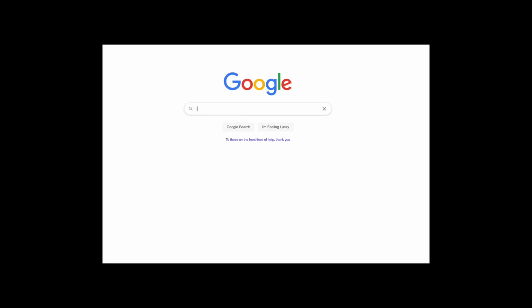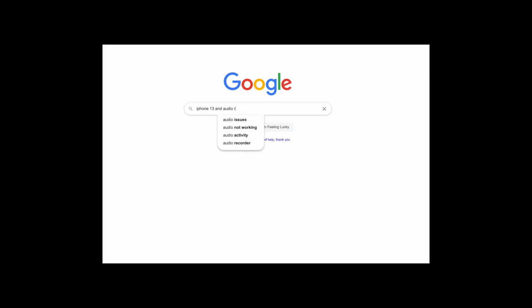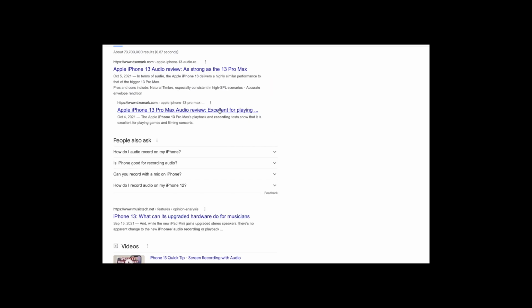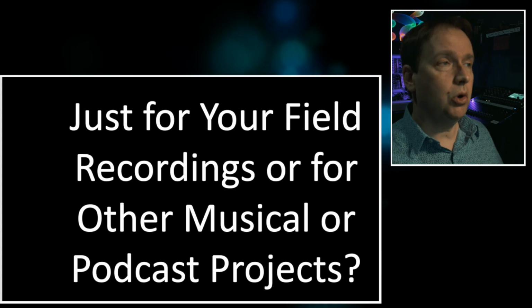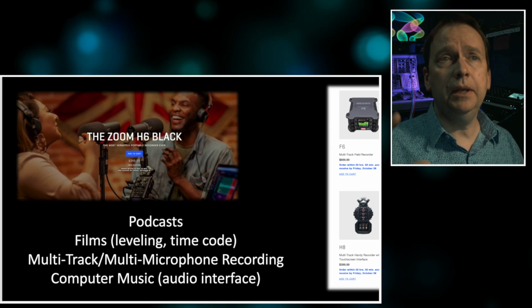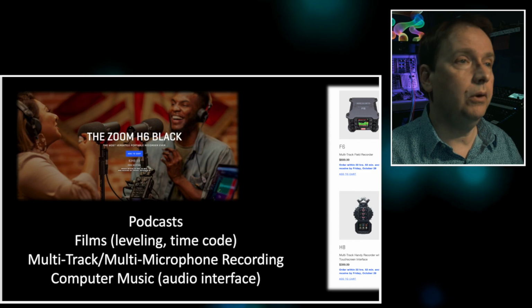If you ever have questions about this and you're thinking about purchasing a phone, Google that phone and specifically add something like, say, iPhone 13 and audio. iPhone 13 and audio recording is even better, because that way you'll get customized information online on Reddit or other technology boards, the sorts that I read daily, that give me a sense of exactly what the field is saying about the value of a certain device, in this case for recording audio. So definitely crowdsource the reviews and technology community out there, because they're really wonderful and they will help you out immensely.